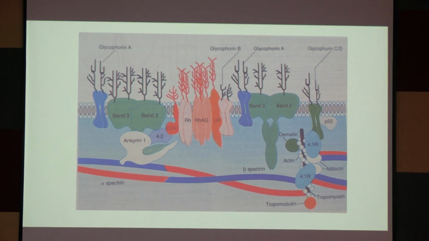In deficiency of these proteins, basically the coupling of the lipid bilayer and the underlying membrane skeleton will be lost. So the RBC membrane will be damaged and the RBC will lose its normal biconcave shape. And when the RBC passes through the spleen, it will be trapped and destroyed by the spleen. So hemolysis will be there, anemia will be there.